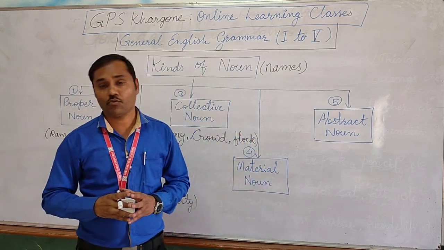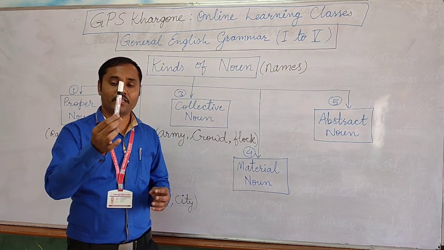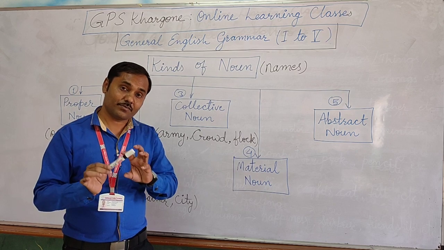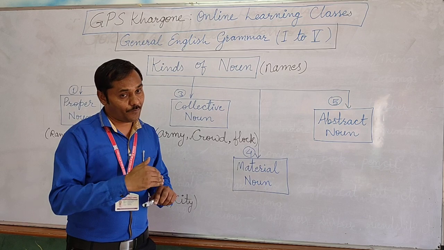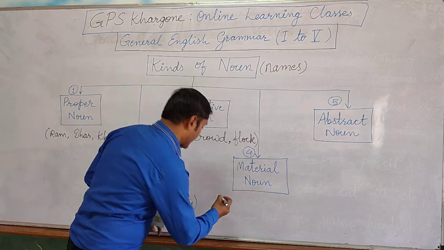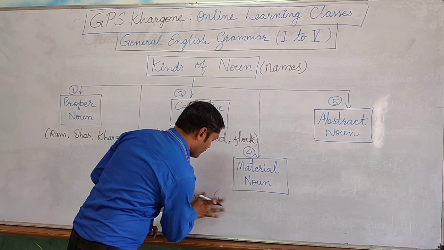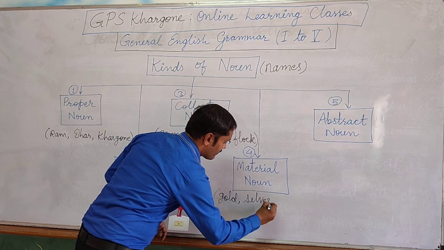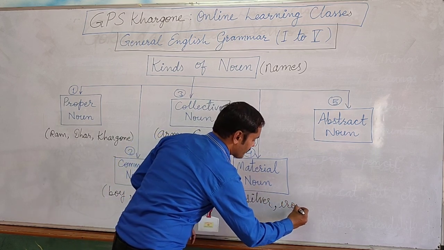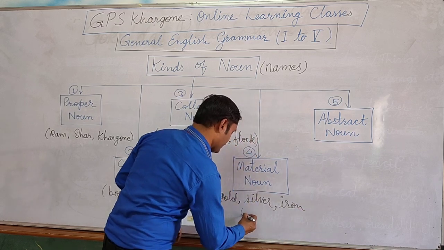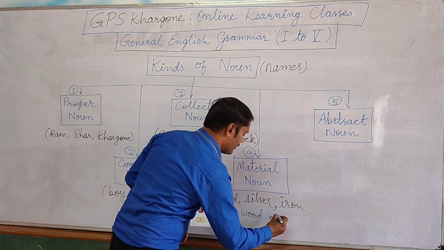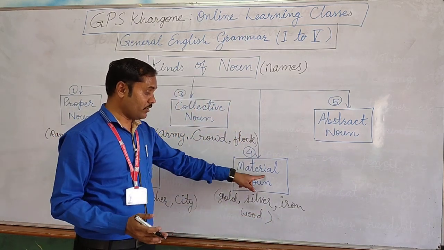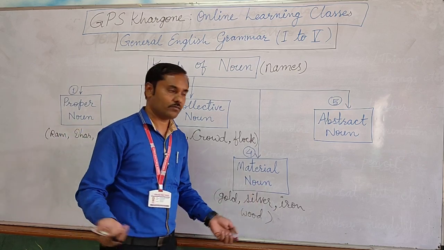Iron is also used in so many things. To prepare plastic, this marker is made up of plastic. So plastic is the material. Materials are the substances by which different things are made. Okay. So material, just like gold, silver, iron, wood, plastic. These are different materials by which things are made. They are called material nouns. Gold, silver, iron, so many materials.